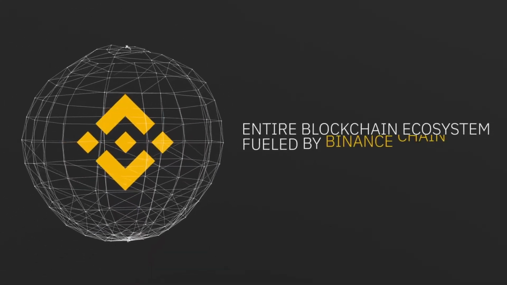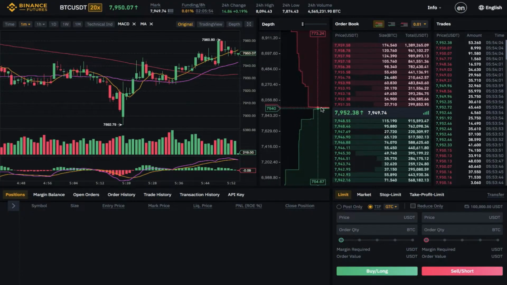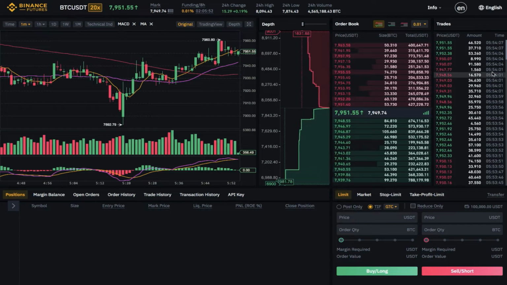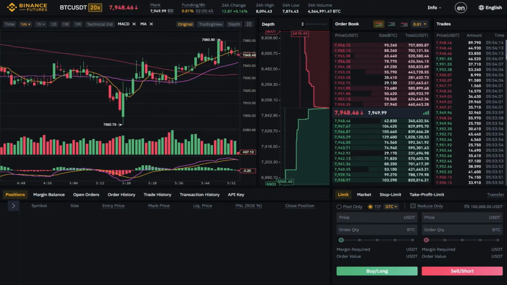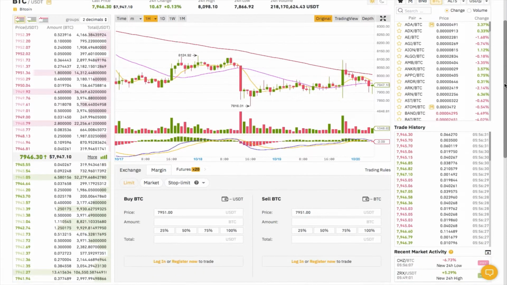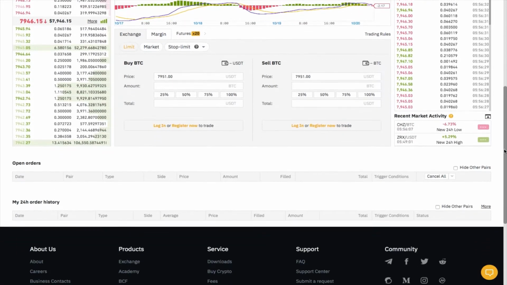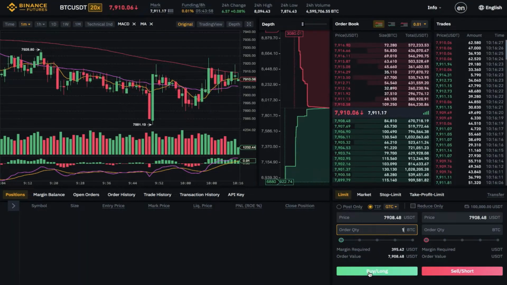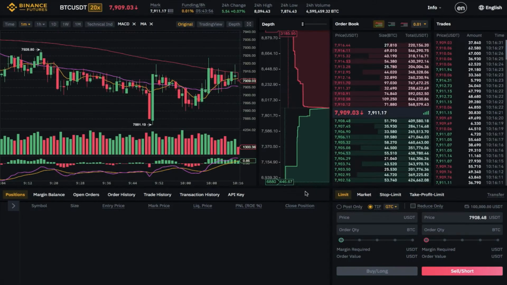In September 2019, the Binance Futures Bitcoin derivatives market was launched, and is now made available to users on the platform. This new feature allows traders to use leverage and to open both short and long positions. The user interface at the futures platform is very similar to that of Binance's spot exchange, which makes the transition very easy, even for my grandfather. The user experience is just as smooth, and trading is pretty simple.